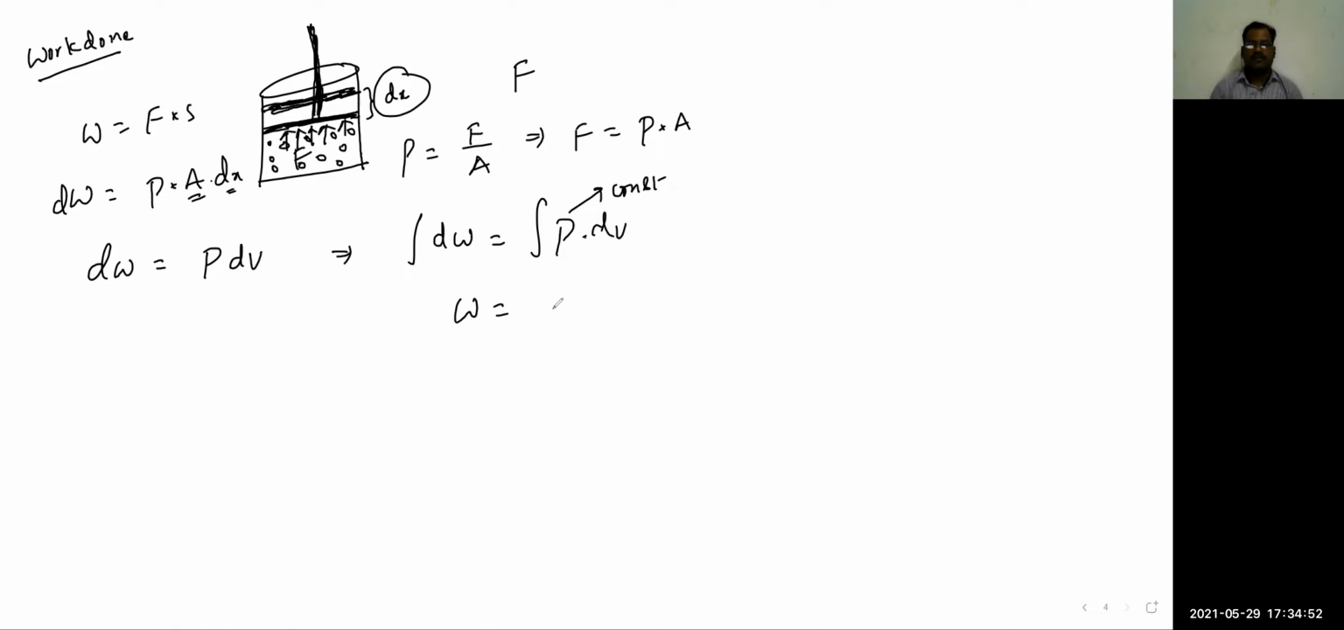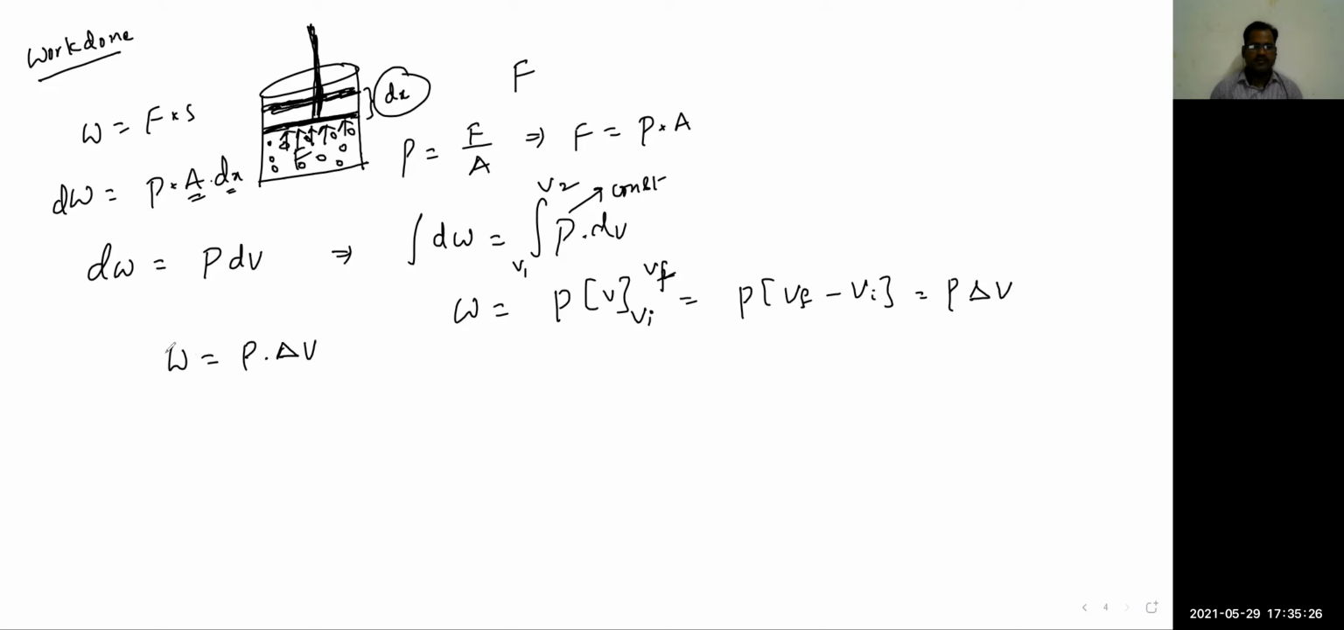So work done W is equal to pressure into change in volume, from initial volume to final volume. Pressure multiplied by final volume minus initial volume, we can also take it as delta V, change in volume. So finally, work done is defined as pressure multiplied by change in volume.